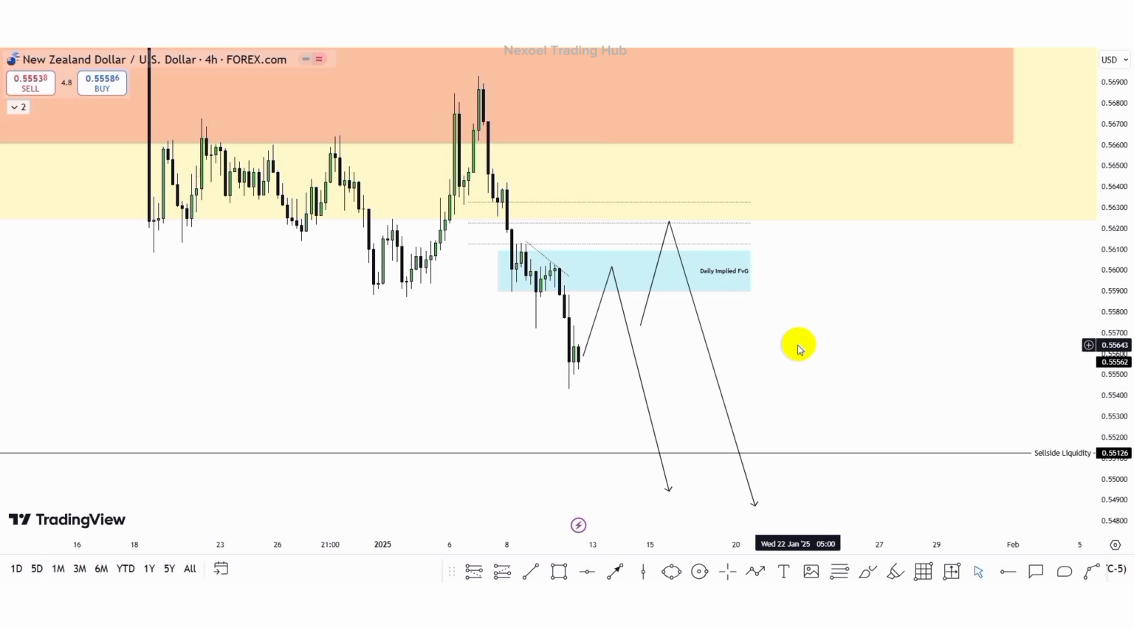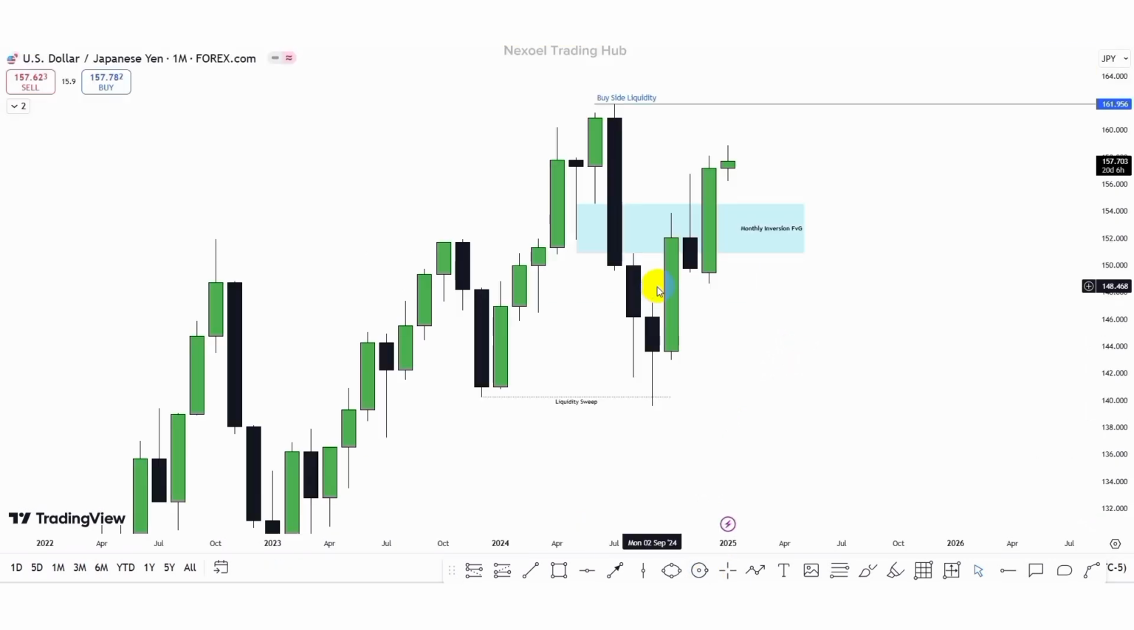So let's check out the USDJPY pair also before we head to the gold pair. This is the USDJPY pair, and what we can clearly see is that price took out the sell side liquidity. We have a liquidity sweep, and then we have this movement to the upside. Price closed above this monthly fair value gap. So the monthly fair value gap is going to react as an inversion fair value gap, and this is the next draw on liquidity. This is the buy side liquidity.